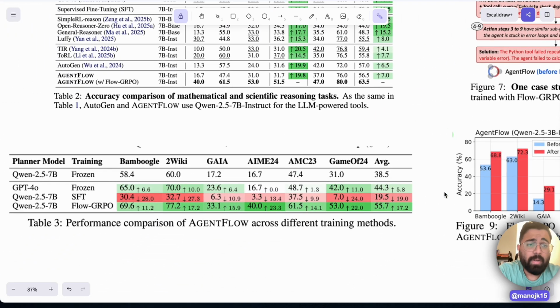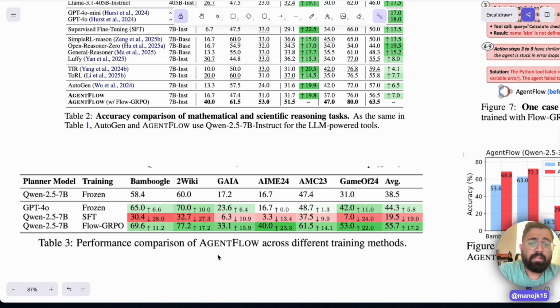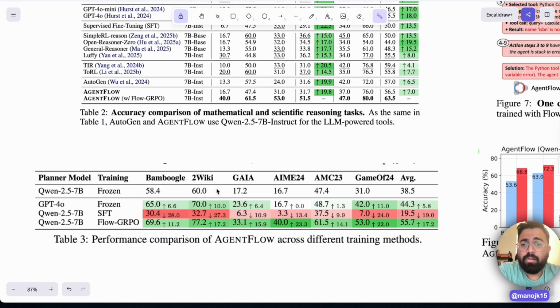So that's one. And the second one is how is the performance comparison of AgentFlow across different training methods. So again, different benchmarking data sets. They're using Qwen 2.5 7 billion as frozen, and then GPT-4o as frozen. And then they thought, okay, let's just supervised fine-tune the Qwen 2.5 7 billion model and see how it performs. And if you see, it performs very poorly, even worse than the frozen model when it tests. So it is not able to understand how to do it. But when you use Qwen 2.5 7 billion with Flow GRPO, it even outperforms GPT-4o. So this talks about how important this particular approach is.